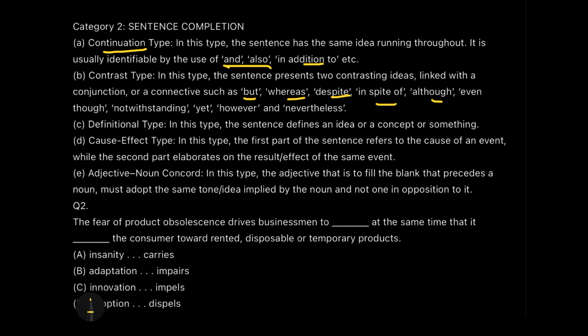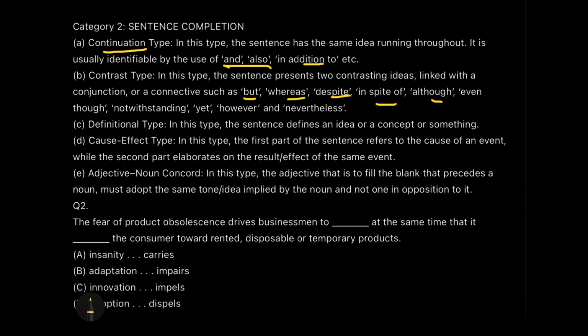Next type of sentence is the definitional type sentence, much like continuation only, जहाँ पे same idea prevail करती है throughout the sentence. So we will continue like that. Then there is another type of sentence which is cause and effect type of sentence, जिसमें first part में तो हमारे पास cause होता है and second part में effect. तो जब हमें पता होता है, suppose let's say that we are having a blank in the second part of the sentence and I need to fill that up. I know that the first part is the cause, so consequently I'll search for the option which will fill up the effect part, right? Not the cause part. So we will act accordingly. So we can utilize this cause and effect type of statements just like that.